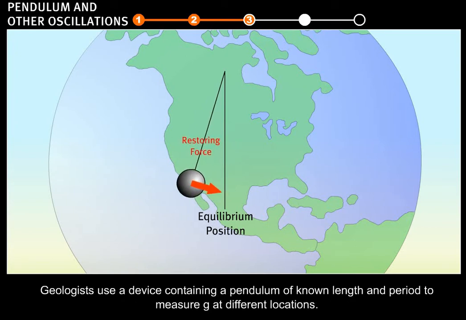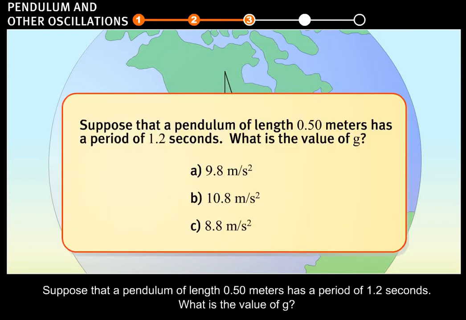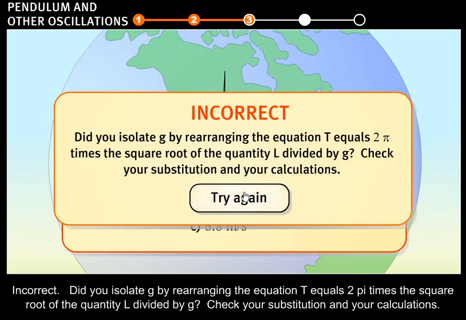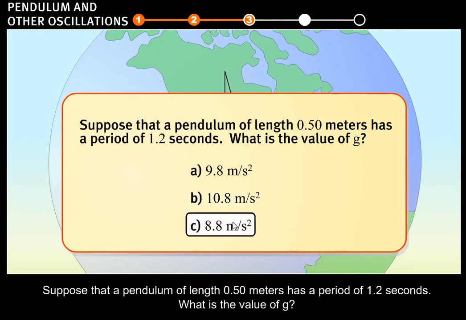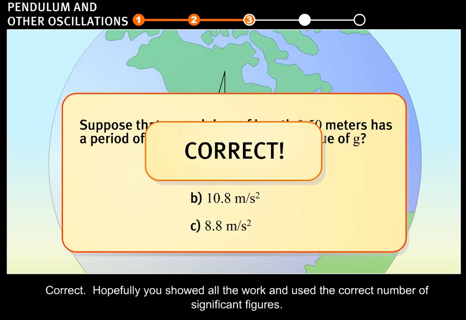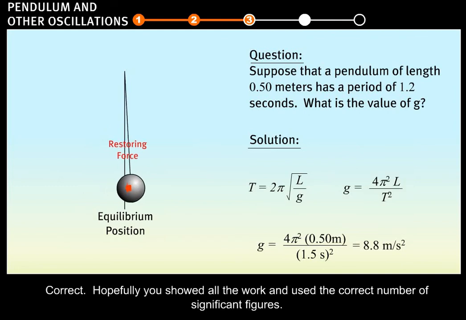Geologists use a device containing a pendulum of known length and period to measure g at different locations. Suppose that a pendulum of length 0.50 meters has a period of 1.2 seconds. What is the value of g? Incorrect. Correct. Hopefully you showed all the work and used the correct number of significant figures.